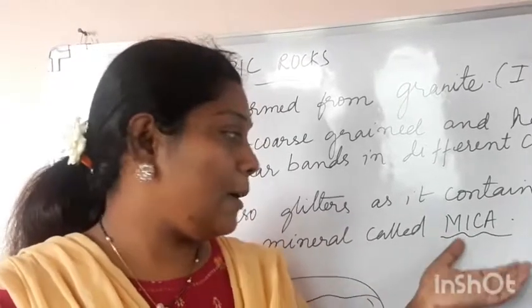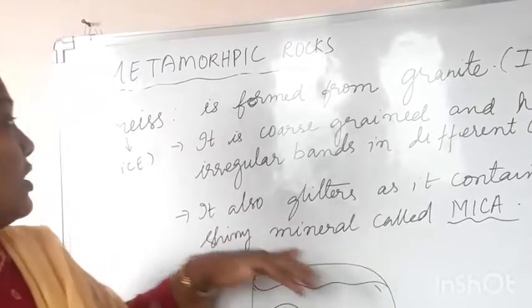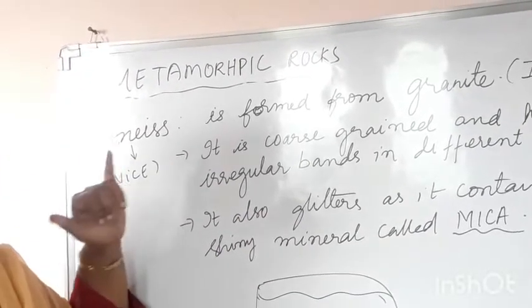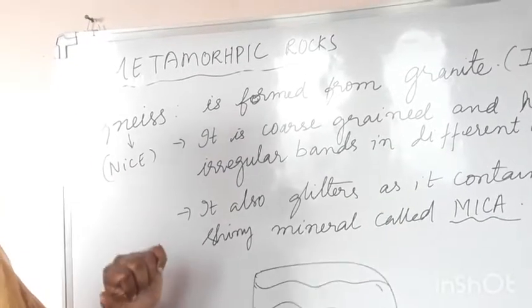So this mica, because of this shining material called as mica, the mineral which is giving a special glittery appearance to this metamorphic rock called as gneiss.